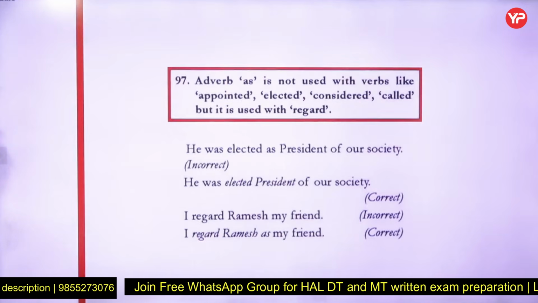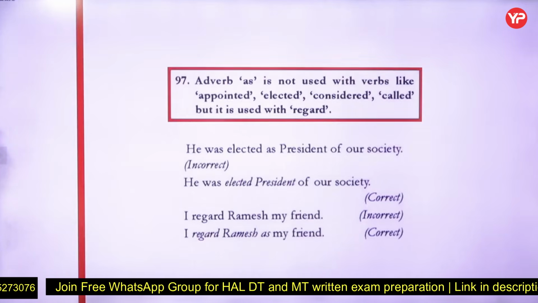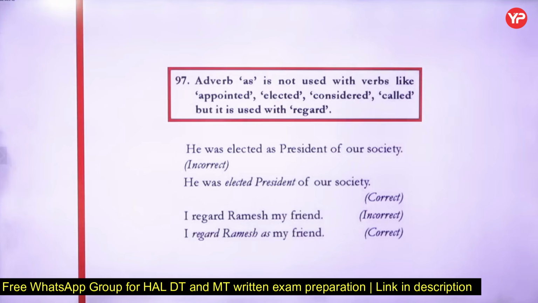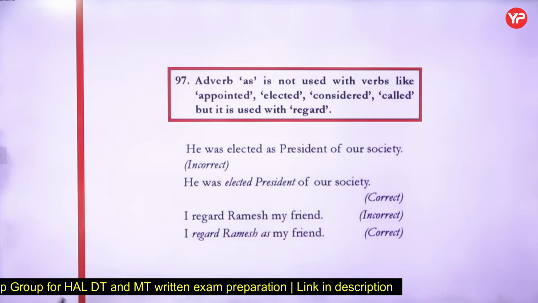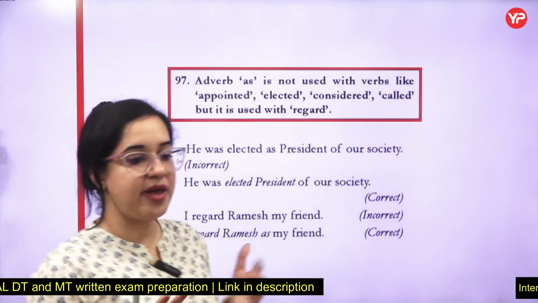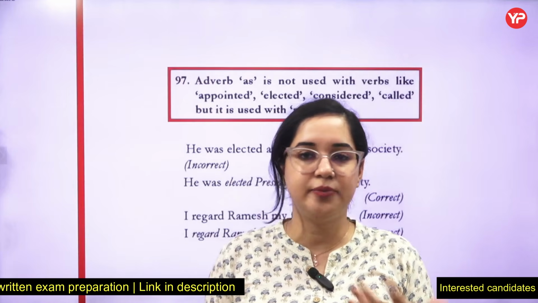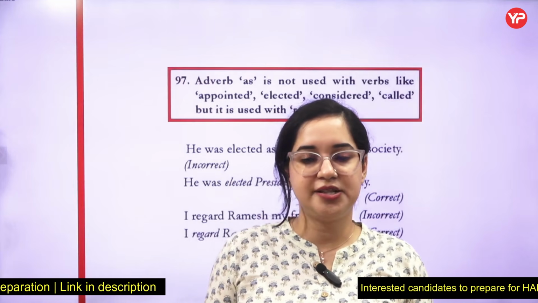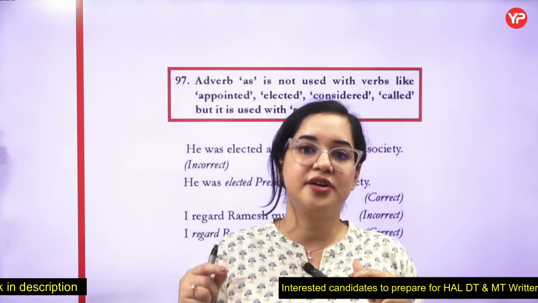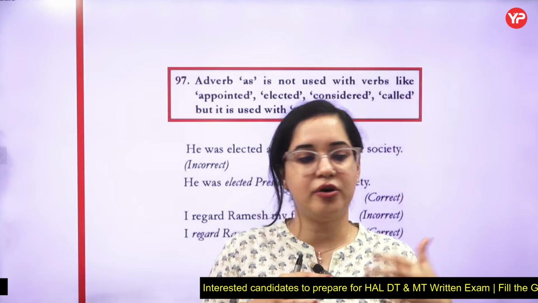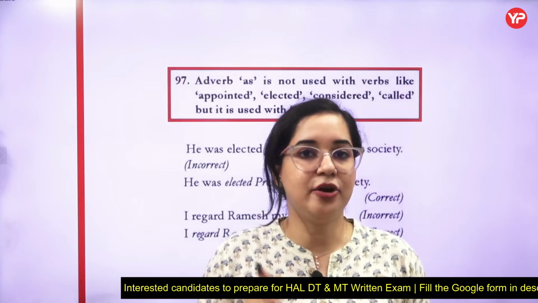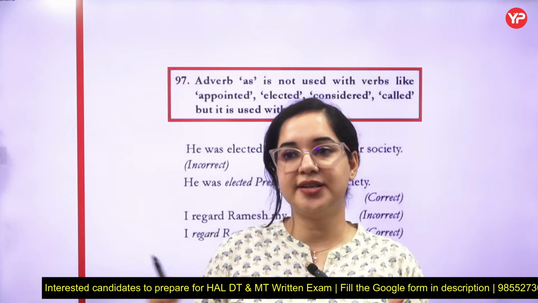Rule 97 states adverb "as" is not used with verbs like appointed, elected, considered, called, but it is used with regard. See, you can regard someone's parent as yours, right? So I always regarded his mother as mine, okay? I have always regarded can be used with as. I cannot appoint someone as clerk. He was appointed as a clerk.